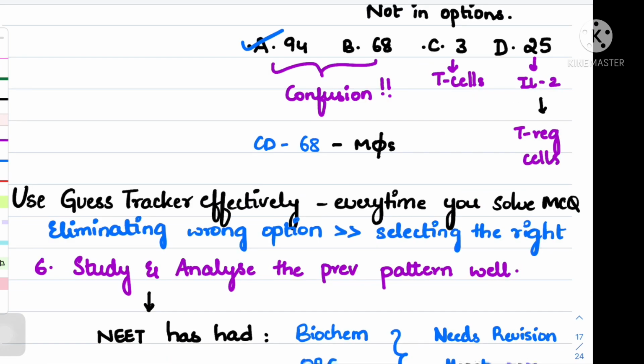So try to understand your guessing rate and guessing pattern well beforehand during each GT. Analyze your GT really well and know where you can go more aggressively, in what type of questions you are getting those guesses right, and what questions you are always getting wrong.